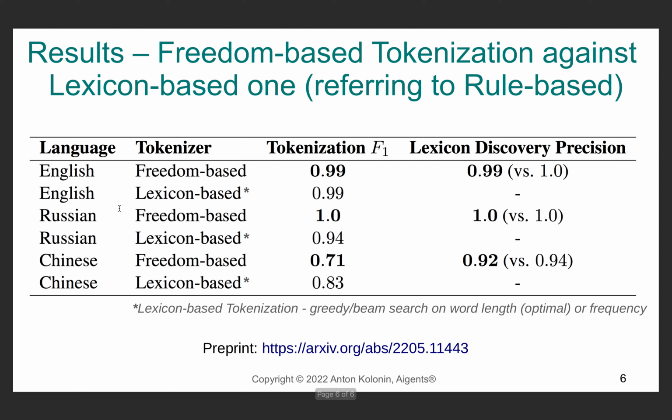In the end, we have found that the ultimate F1 score on the tokenization task was highest for Russian, close to it for English, and somewhat less impressive for Chinese. The quality of lexicon-based tokenization has turned out to be the same high quality for English, a little bit worse for Russian, and better for Chinese. At the same time, the precision of the lexicon discovery task has appeared similarly decent across all languages.